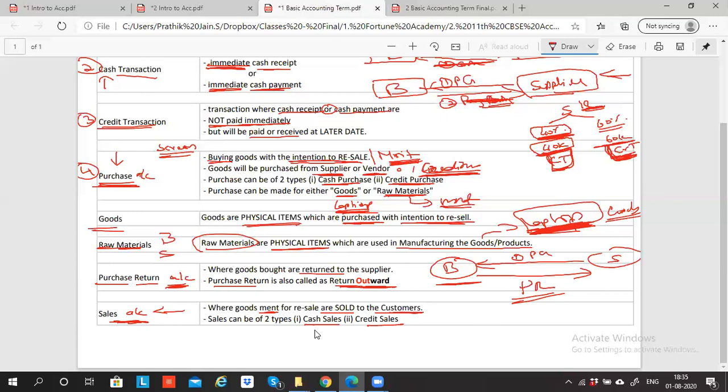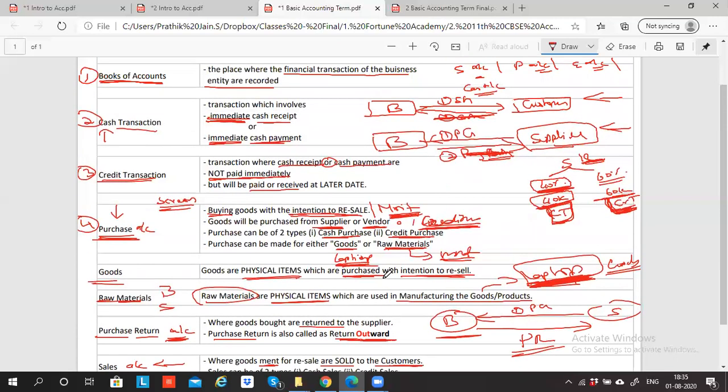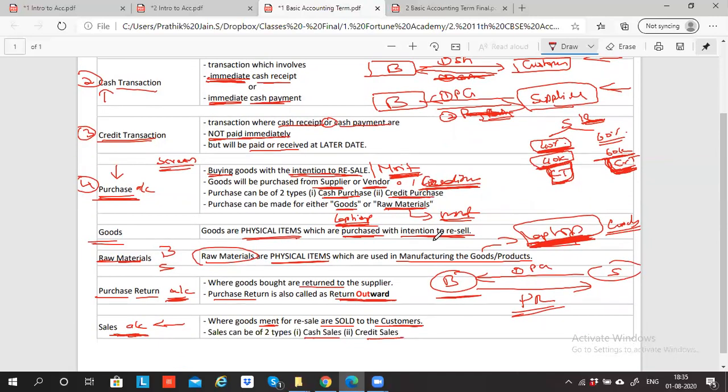Any doubts in this point? Sir. Any doubts in the first two points? No doubts? No, sir. Ayush? Can we go to the next topic? Yes, sir.